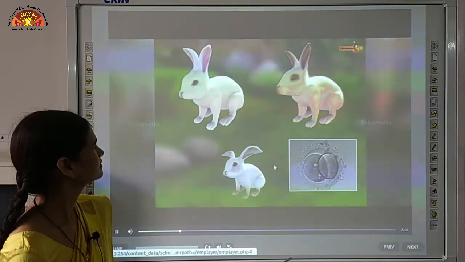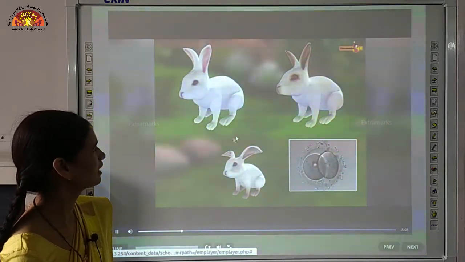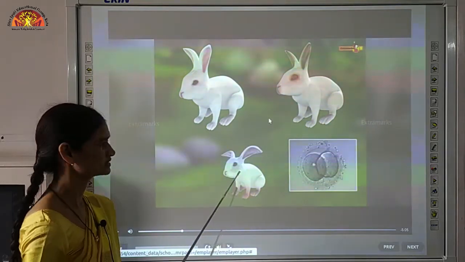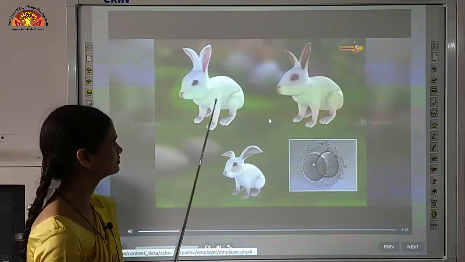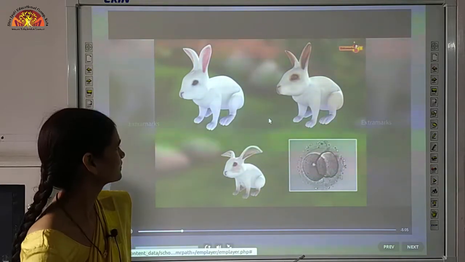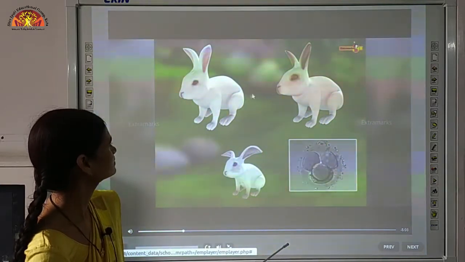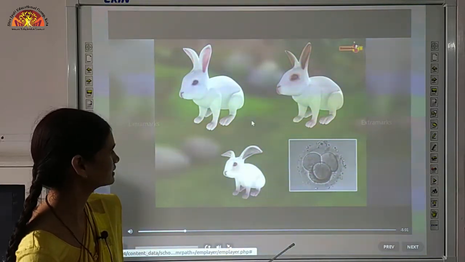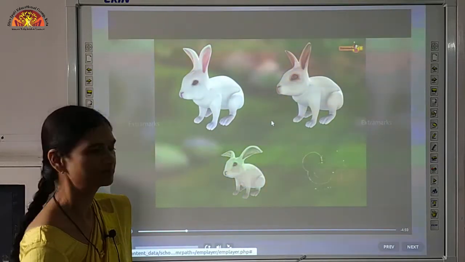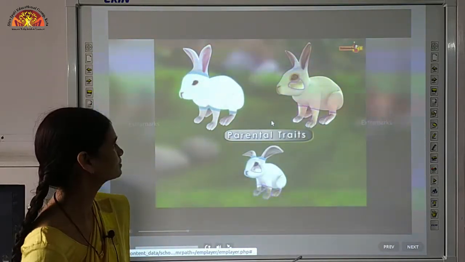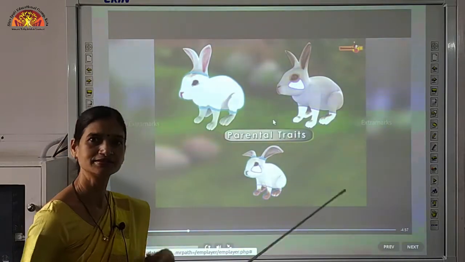Now you can see that some characters are similar. This new individual has some characters similar to its parents, but some characters are not similar to its parents, and they are new characters.